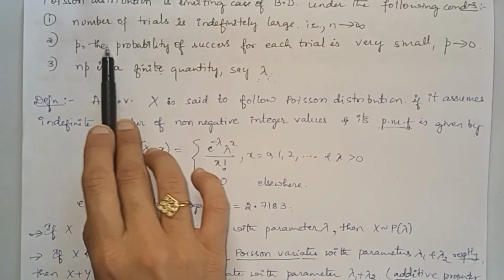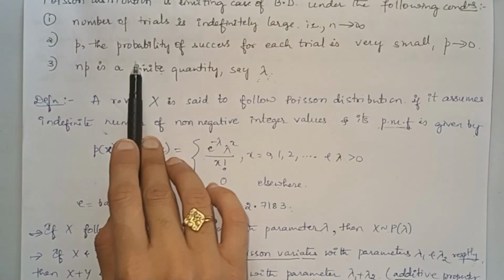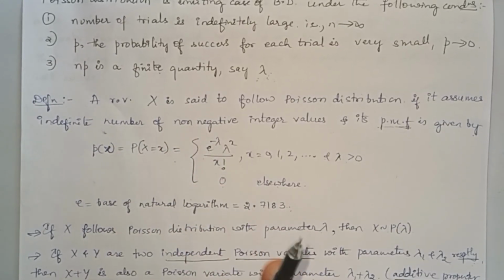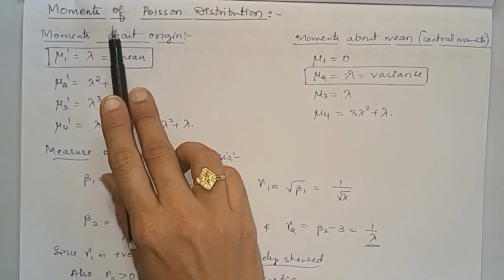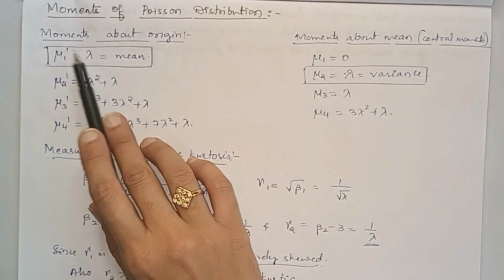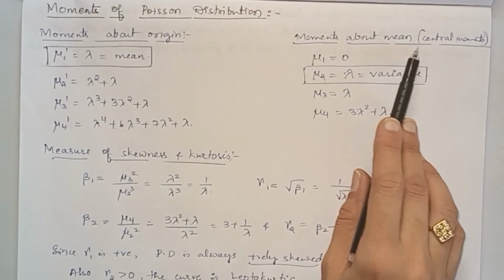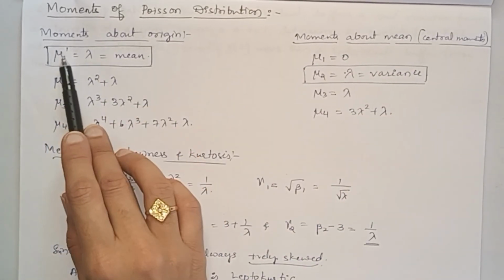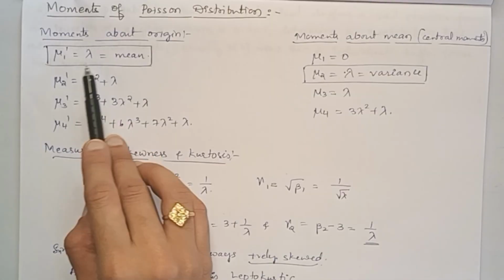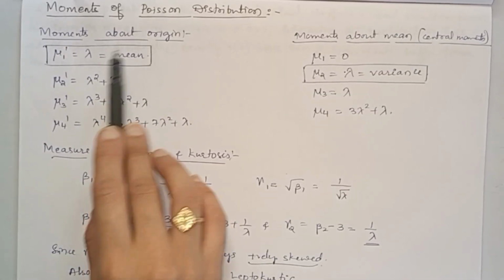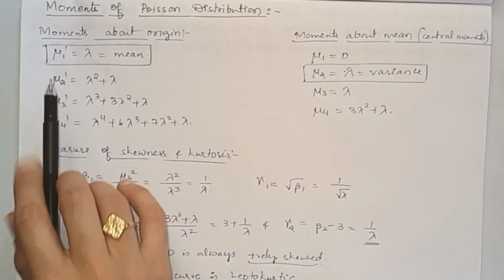So when to apply this Poisson distribution, that you should know, and what is the probability mass function of Poisson distribution. Now let us know about moments of Poisson distribution. Two types of moments: moments about origin and moments about mean, which are central moments. So moments about origin, mu1 dash, you get it as lambda. I'll directly give you the formula. The method of how it arrives is given in the textbook.